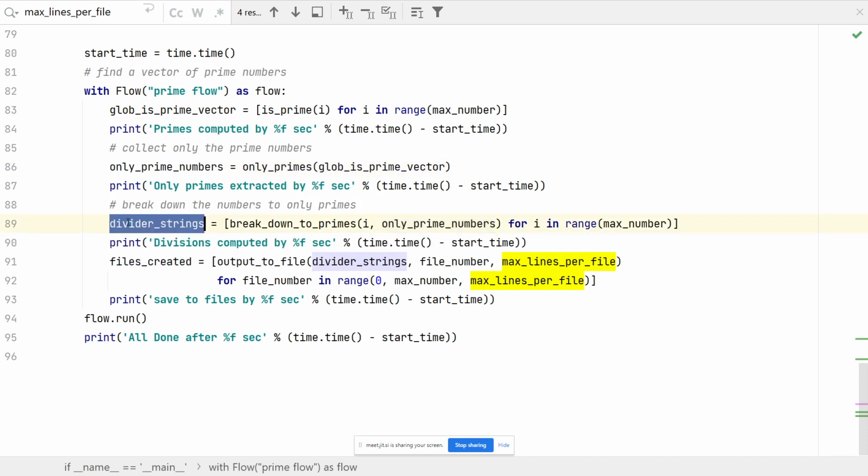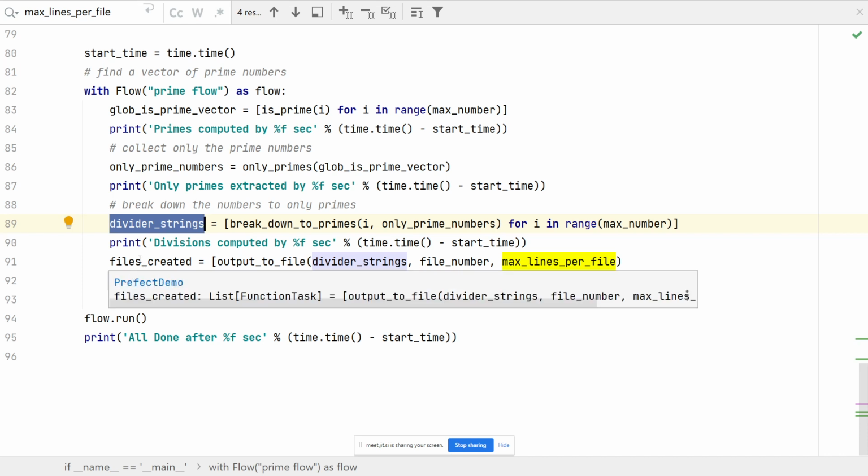And later on, we're going to calculate the divider strings. So we're going to break down into primes all the numbers ranging from 0 to max number. And we're going to get all the divider strings, which tell me how to calculate each prime. I'm going to show them to you in action, and you'll actually see that.